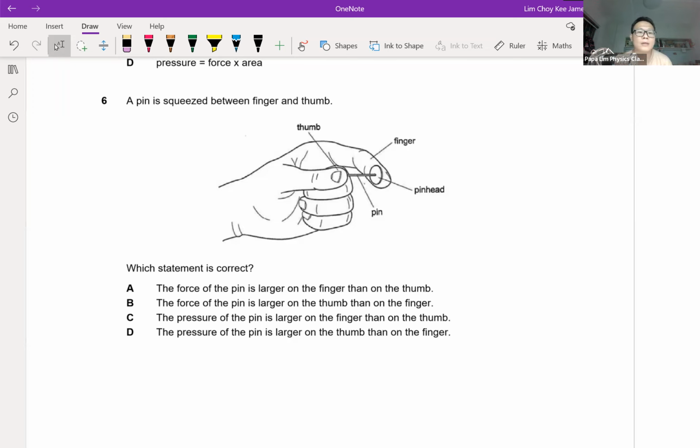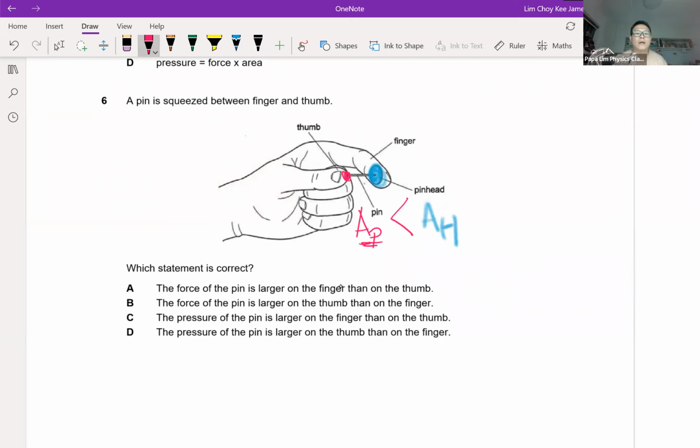When we look at the statement here, when I exert the force and push against the surfaces, the force is applied at the head of the thumbtack, or the pin head, versus the pin tip, which is here. I can conclude that the area at the head is definitely much bigger than the area at the pin tip here.